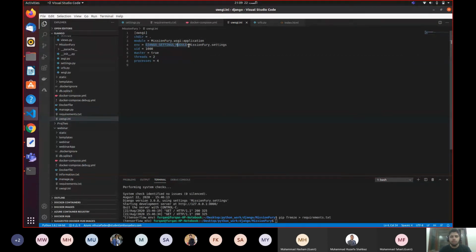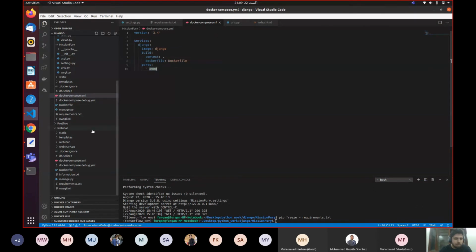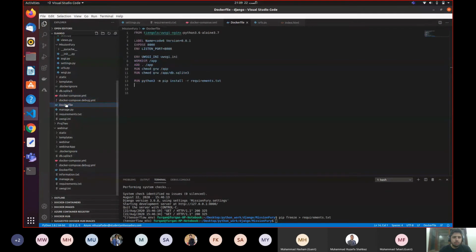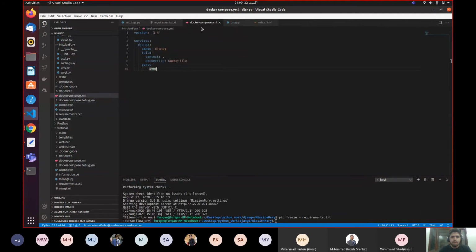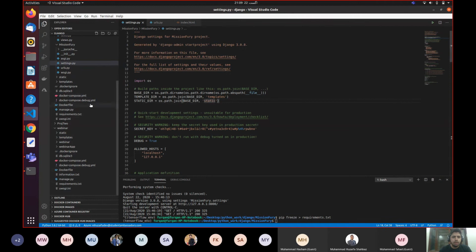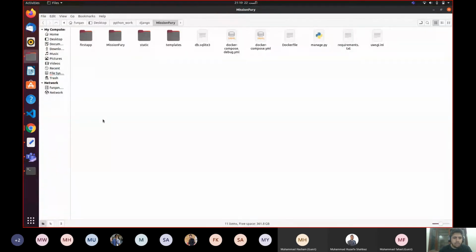You need to do it for both lines as well. Okay, so now this file is ready to go. Let me see this Docker file again. It's perfect. You don't need to make any change over here. Docker Compose is perfect as well. Requirements.txt is perfect as well. Every file is perfect right now, and we have created the uwsgi.ini file as well.